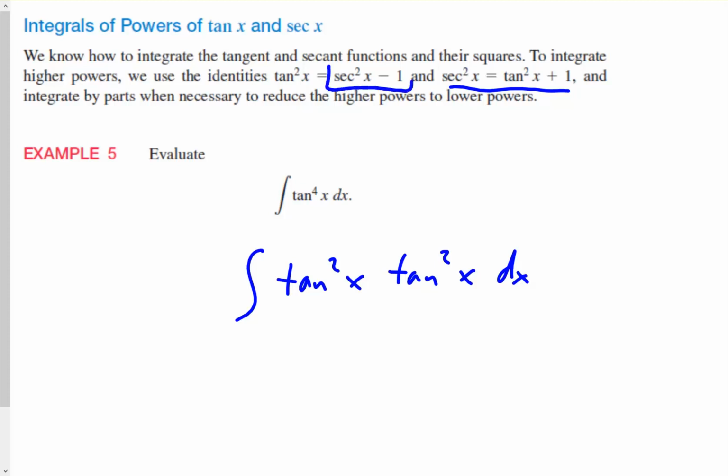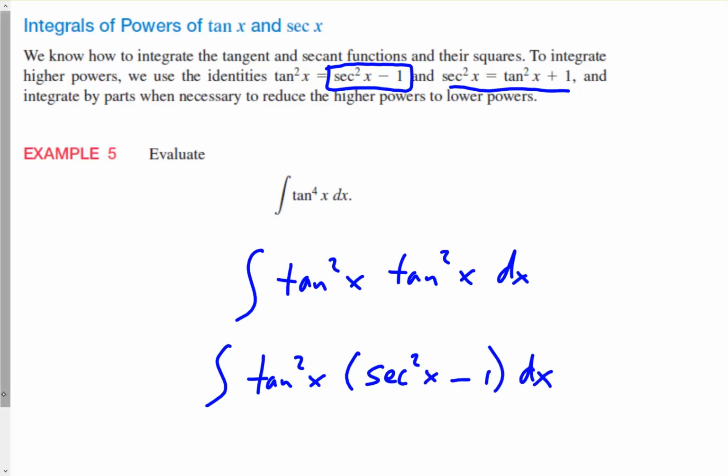So let's do that. We're going to write one of them as secant squared x minus 1. I'll keep the first one, and then this one will be secant squared x minus 1 dx.